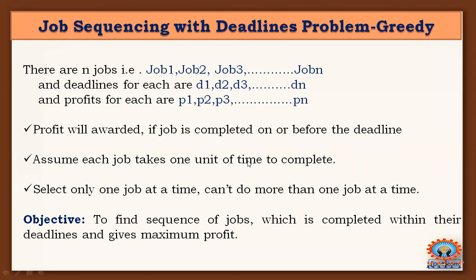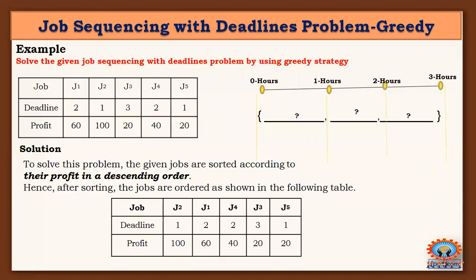Okay. Now let us discuss the problem with an example of how to solve it. This is an example problem. Solve the given job sequencing problem by using greedy strategy. In the given problem, there are 5 jobs, namely job 1, job 2, job 3, job 4, and job 5.